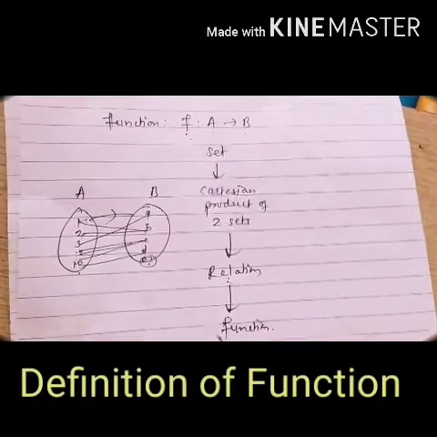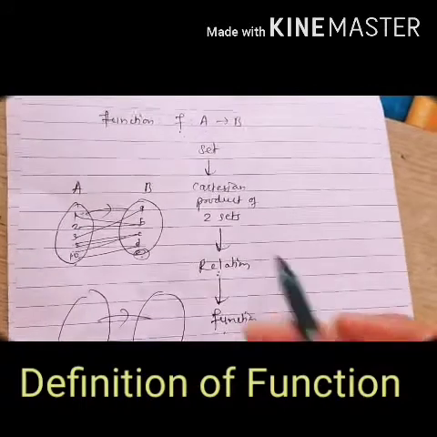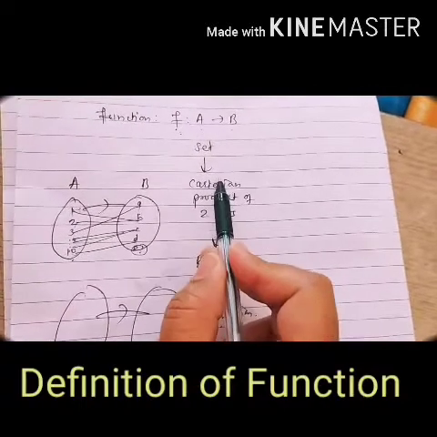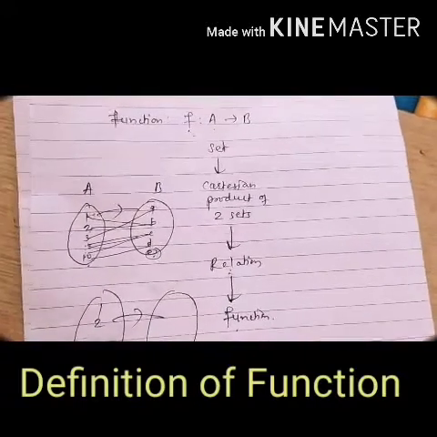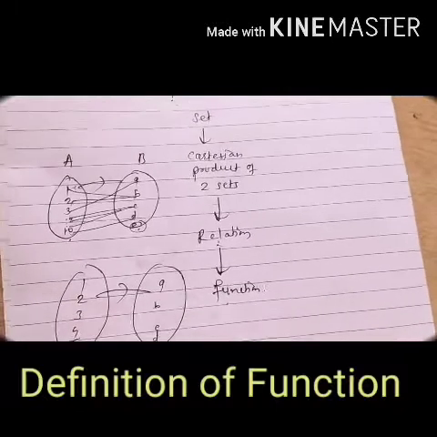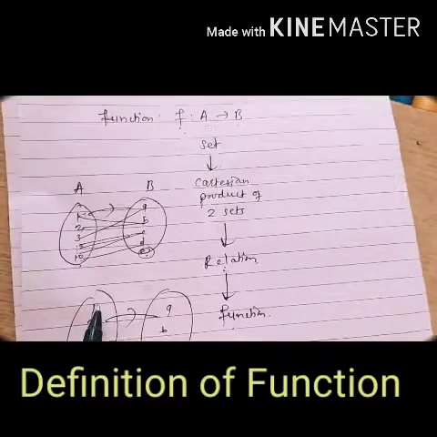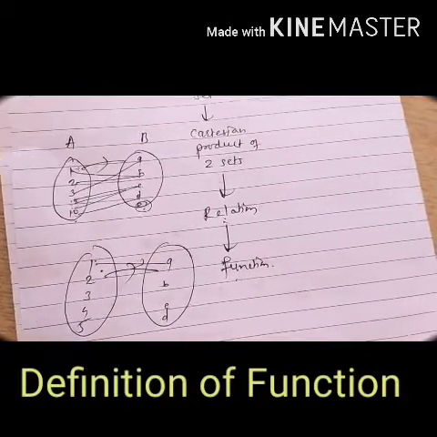Unique image means what, students? In a relation we can take any element from the Cartesian product of two sets, as we studied in the last lecture. But now in function, suppose we are taking 1, 2, 3, 4, 5 and A, B, C, D. If 1 is related to A, then we cannot relate 1 with any other element.